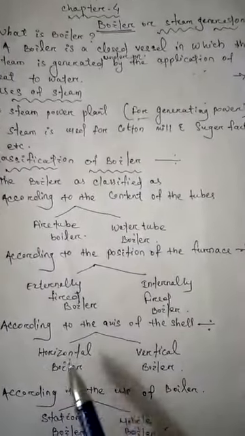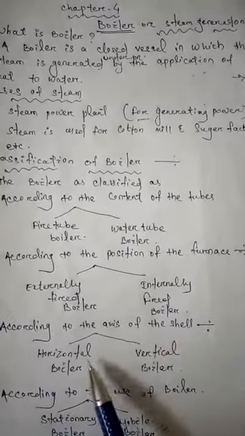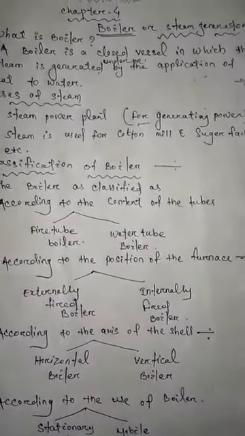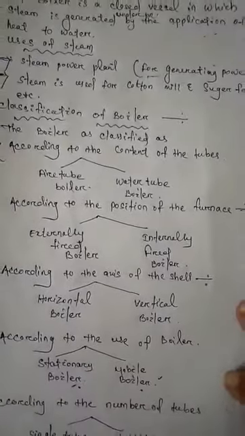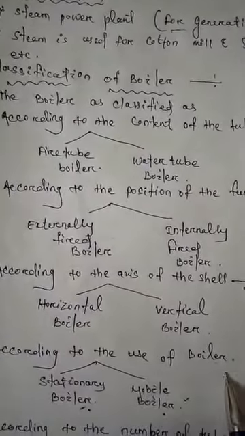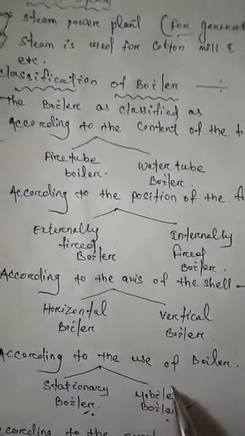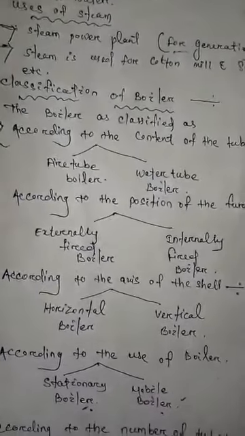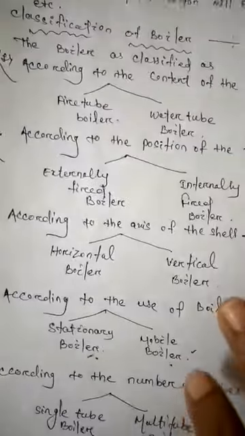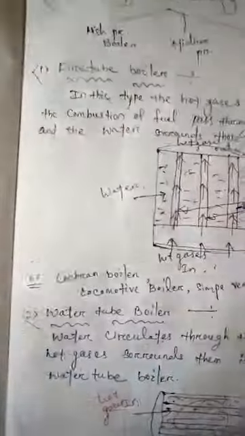Then next, according to the axis of the shell, one is the horizontal boiler, the other is the vertical boiler. According to the use of the boiler, first is the stationary boiler, second is the mobile boiler. Then according to the number of tubes, single tube boiler and multi tube boiler.